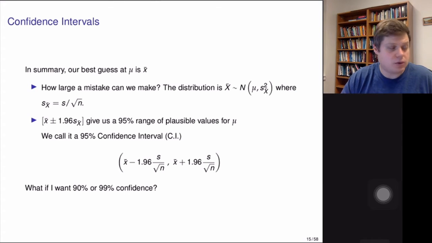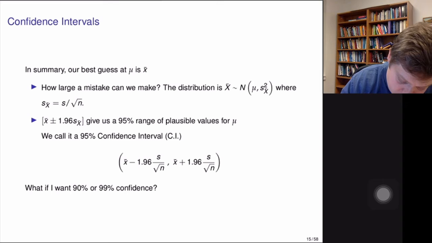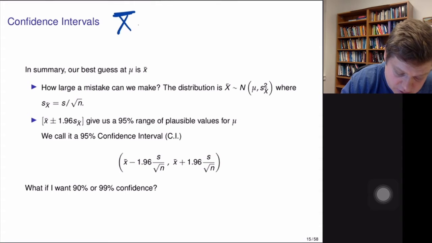Now, once we know how to quantify the average, and that average is a random variable, now we can say something about confidence intervals. Let us write it down. The average estimate will be a normal distribution itself.